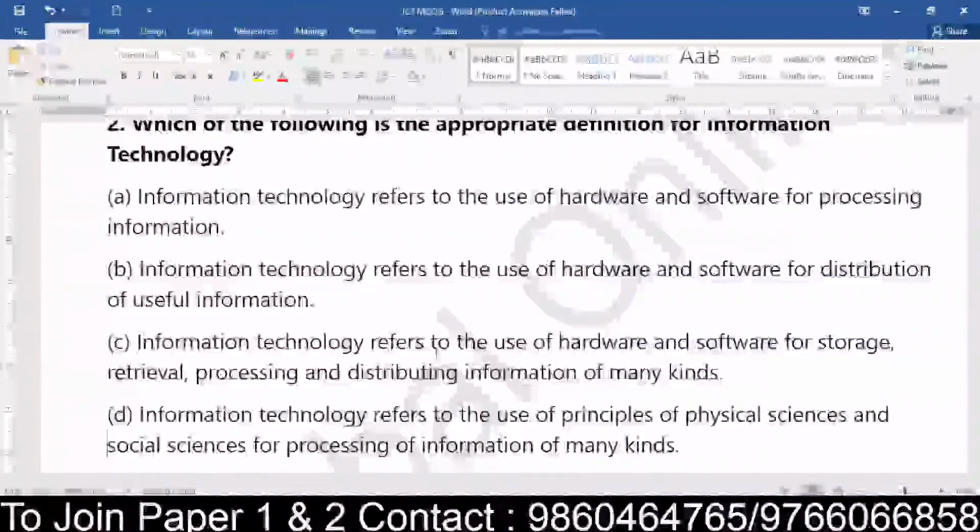Yes, coming to the right answer, everyone. What exactly do you mean by information technology? What is the appropriate definition for information technology? I'll just wait for the right answer, everyone. Question number 2, quickly. Yes, very good.